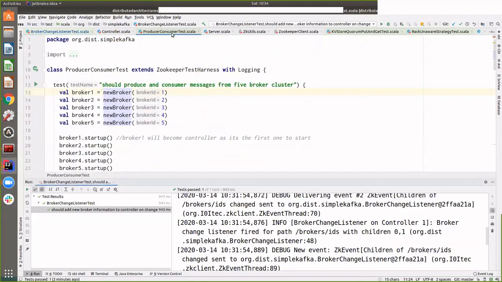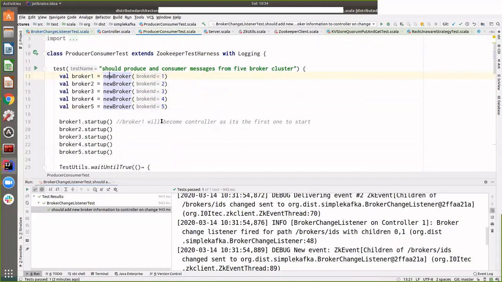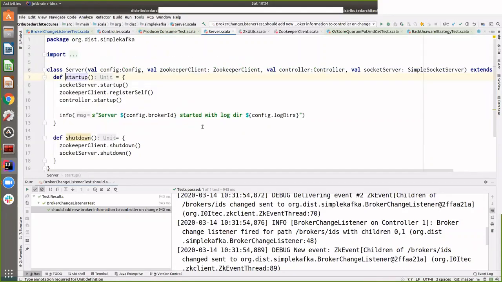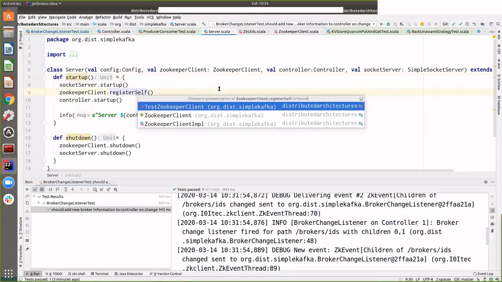If you look at a more complete test, if you are starting 5 brokers like this, right now they are in the same JVM for test purposes, but they can very well be separate processes. When they start, they will have a Zookeeper client in them through which they will register themselves.